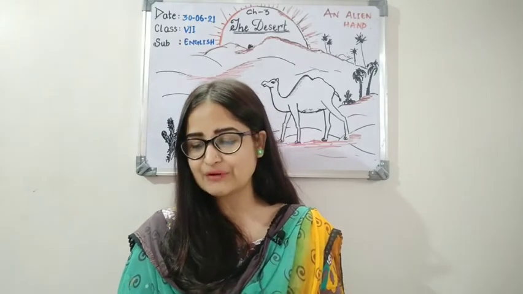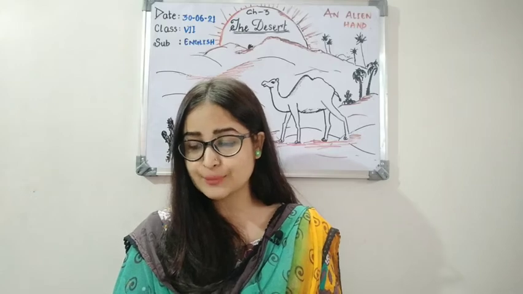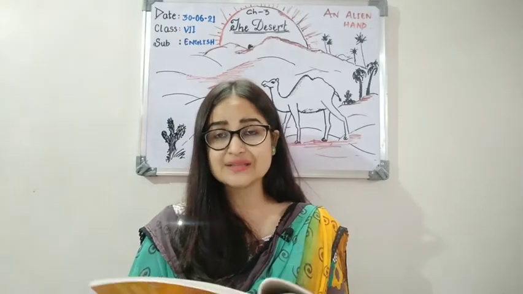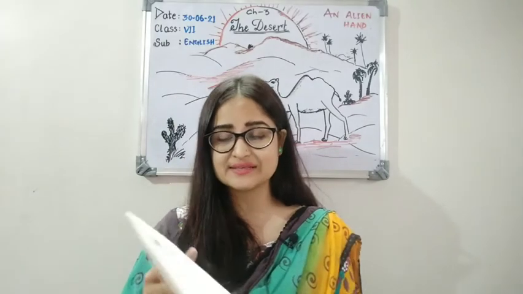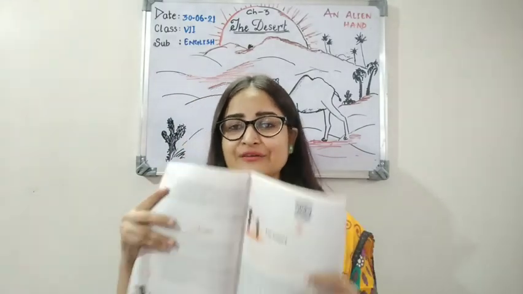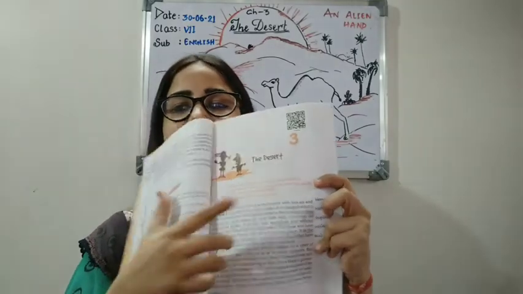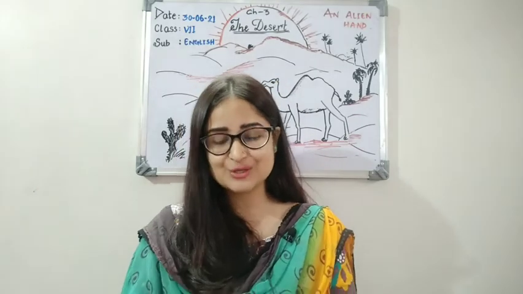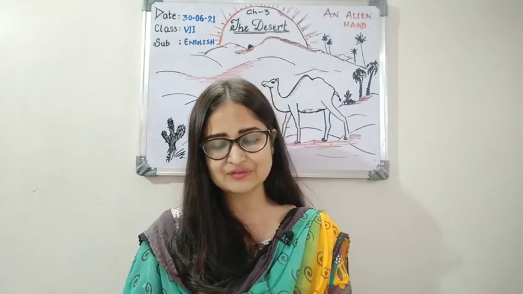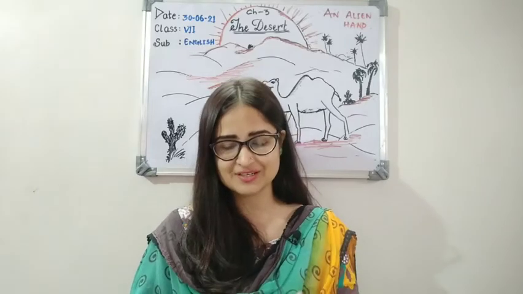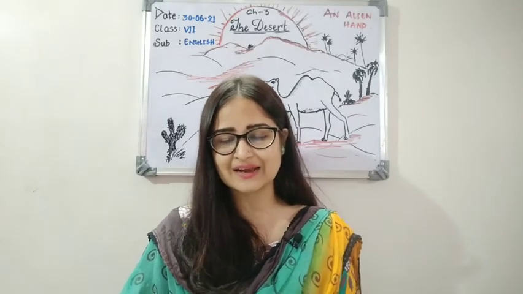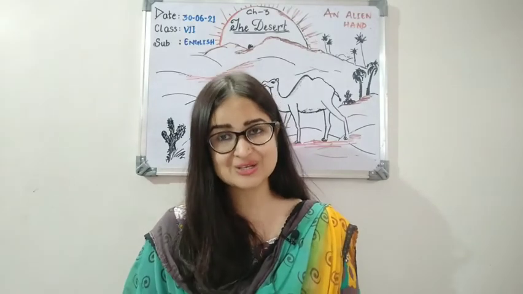Okay. So see, pick out two phrases which describe the desert as most people believe it is. Number one, you will find at line number 5. Now you can see there, on page number 15 only, at line number 5 you have it here: waterless and without shelter, and an endless stretch of land. Two phrases have been asked to describe the desert as most people believe it is. So the first one is an endless stretch of land, and the second one is waterless and without shelter.